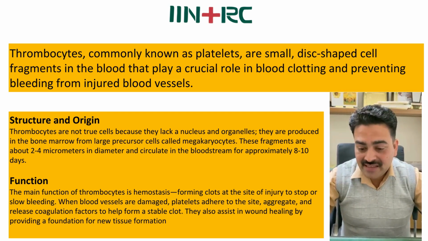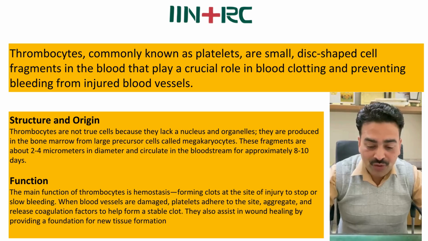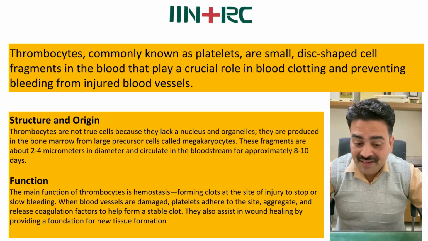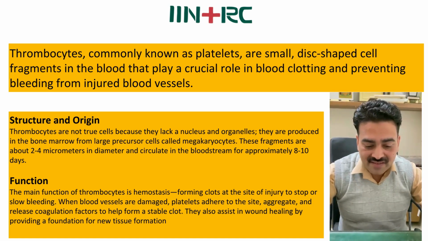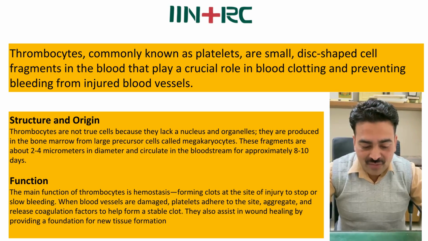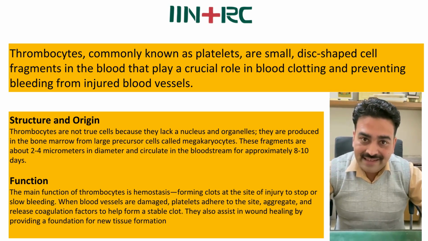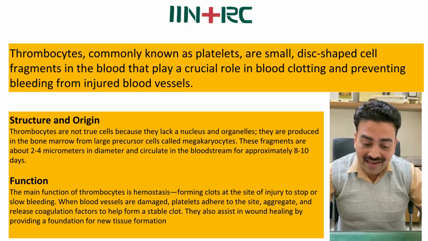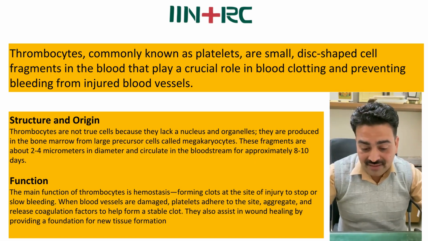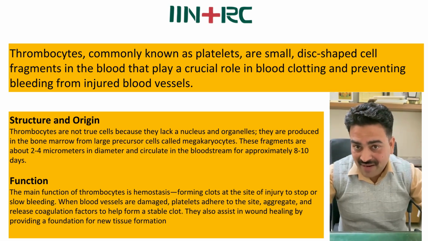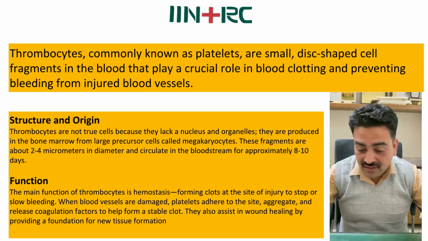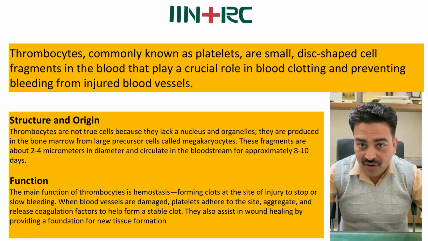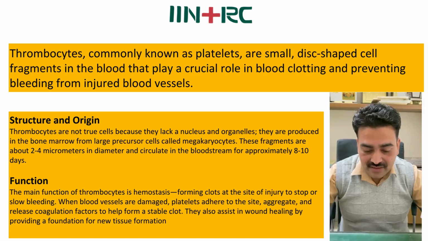Thrombocytes, known as platelets, are small disc-shaped cell fragments in the body that play a crucial role in blood clotting and preventing bleeding from injured blood vessels. Structure and origins. Thrombocytes are not true cells because they lack a nucleus and organelles. They are produced in the bone marrow from large precursor cells called megakaryocytes. These fragments are about 2 to 4 micrometers in diameter and circulate in the bloodstream for approximately 8 to 10 days.